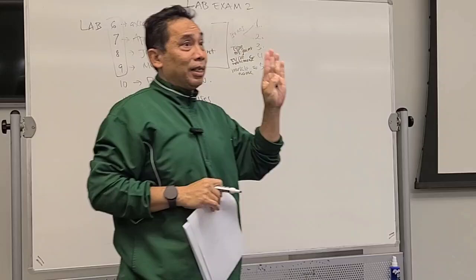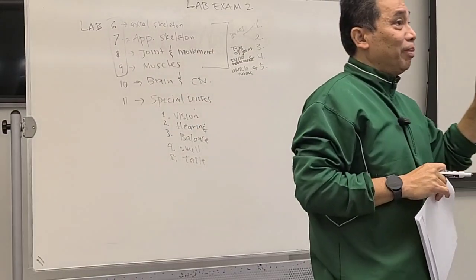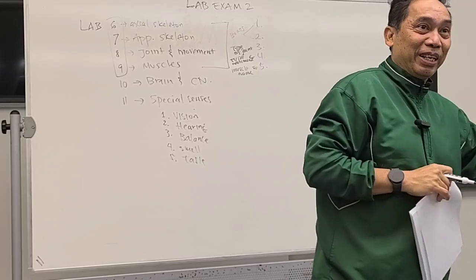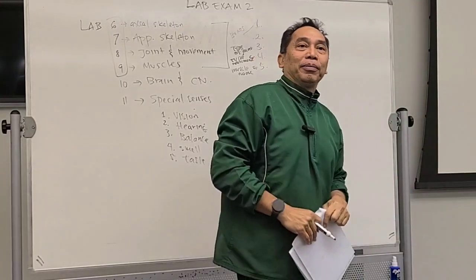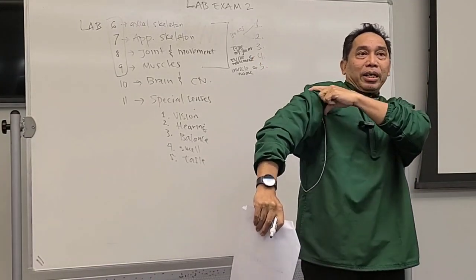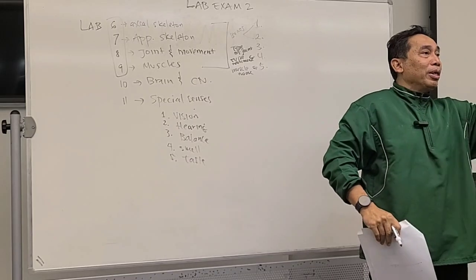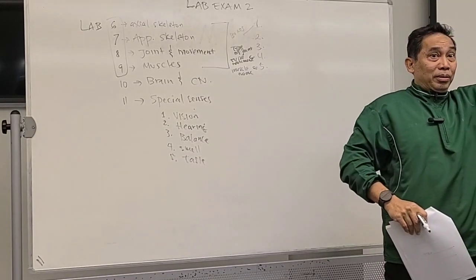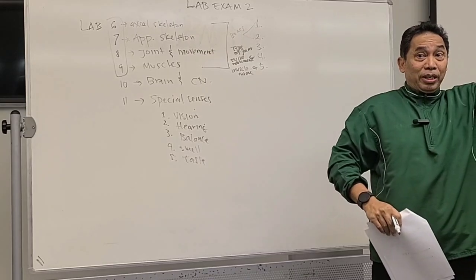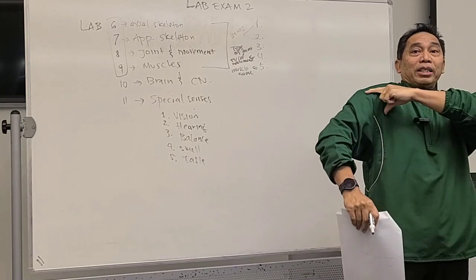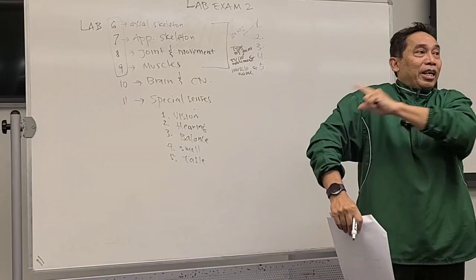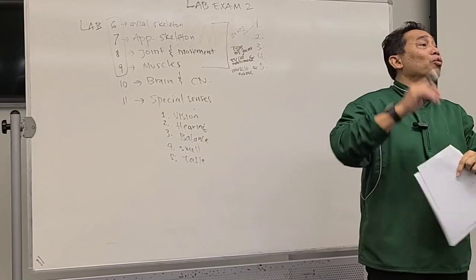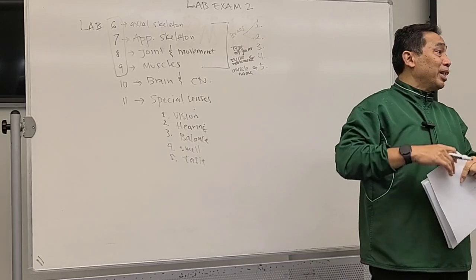I'll give you just one example. If I give you all the examples, you're going to know, because we don't have enough joints in our body. Let's say, what is the name of the bone over here? I will have the bone itself in the lab, so I will show you the bone on the skeleton during the lab exam. What is the name of this bone? Humerus. Make sure you know the name. There is no choice; you have to write it. It means you have to memorize the name.